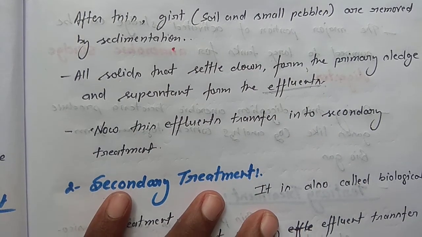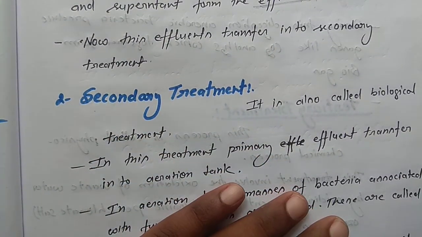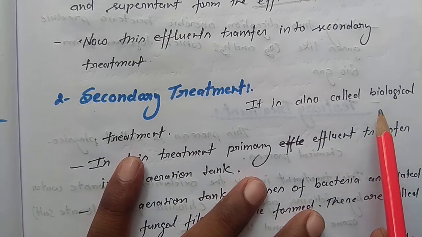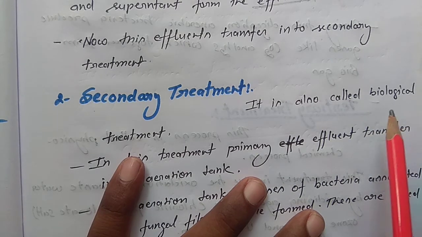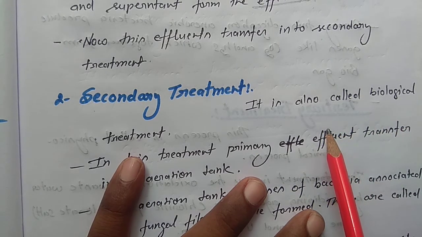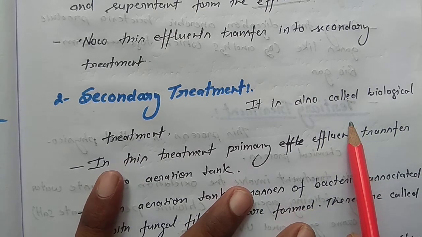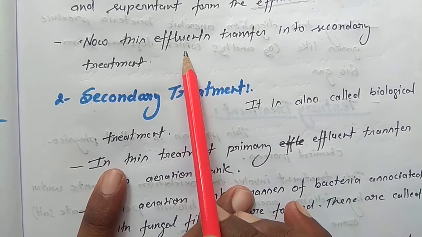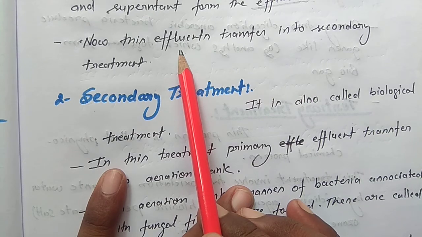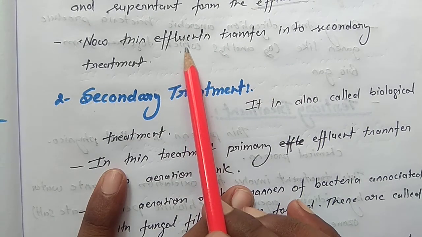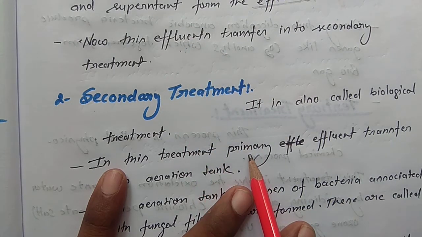The secondary treatment process is called the biological treatment. Biological treatment, why? Because in this treatment we use microbes. So the effluent of the primary treatment is transferred into the aeration tank.